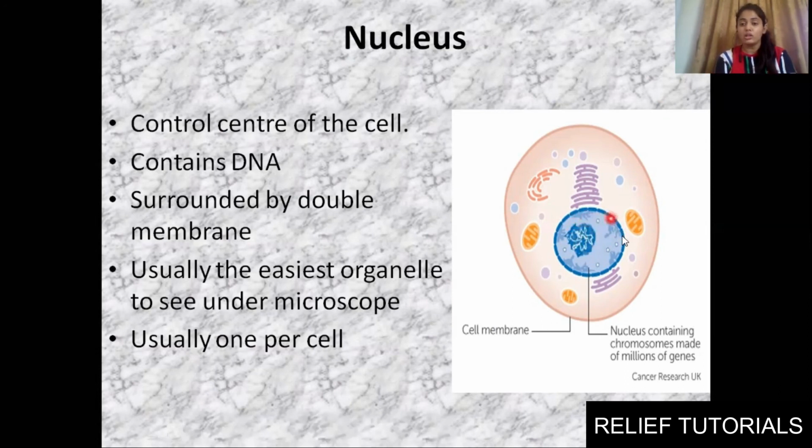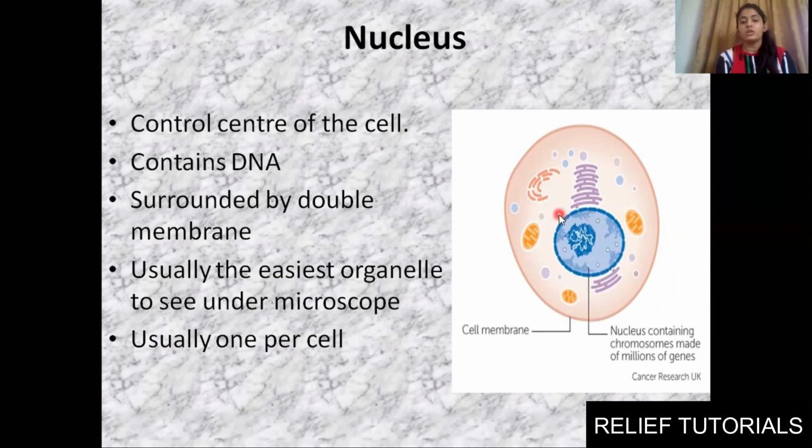This is nucleus, blue color you can see. Okay, this is our cell. Fine. The outermost covering is known as cell membrane, we already studied. Second, we will study nucleus, and third is this fluid like structure that is known as cytoplasm. Okay, now nucleus, it is surrounded by a double membrane. You can see a double membrane covering is there.